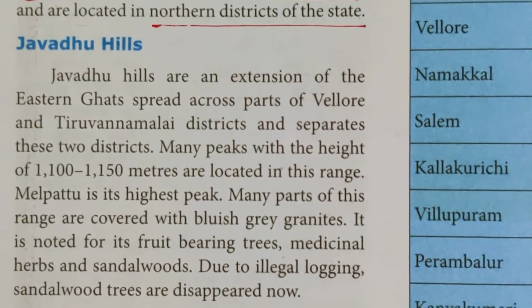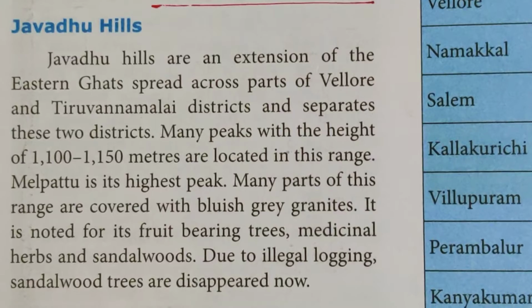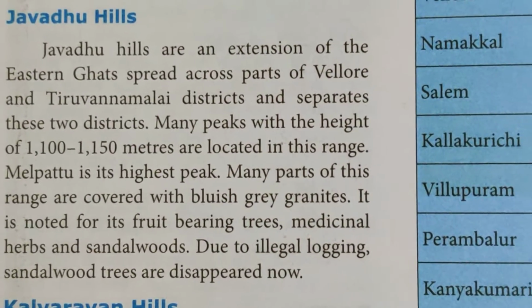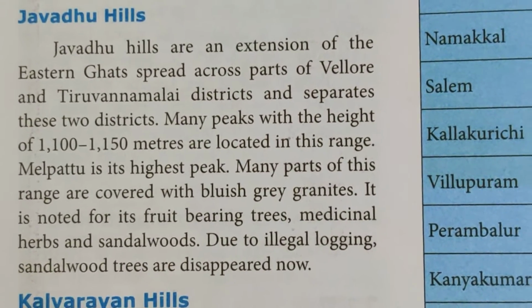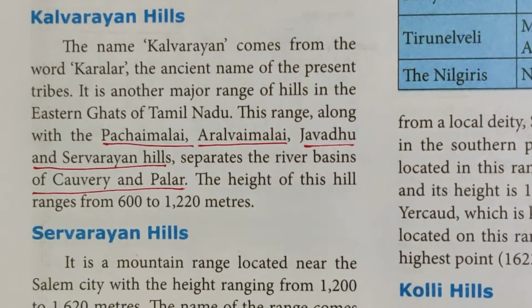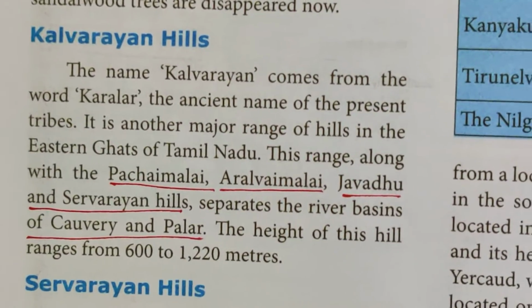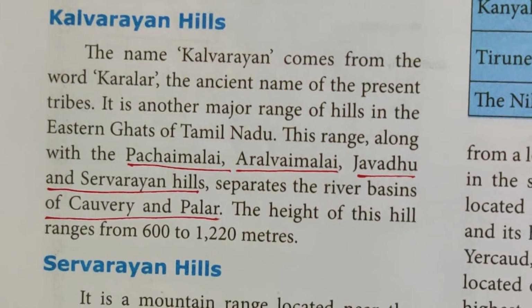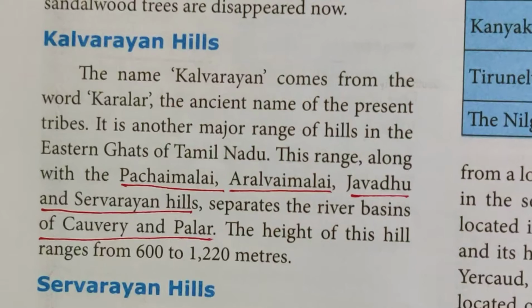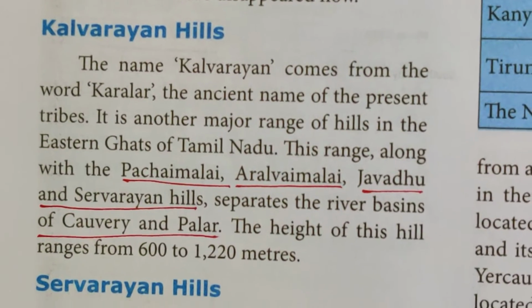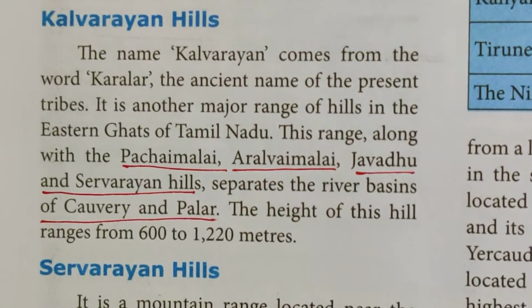Many parts of this range are covered with bluish grey granites. It is noted for its fruit bearing trees, medicinal herbs and sandalwoods. Due to illegal logging, sandalwood trees have disappeared now. Now Kalvarayan Hills. The name Kalvarayan comes from the word Karalar, the ancient name of the present tribes. So it's another major range of hills in the Eastern Ghats of Tamil Nadu. This range, along with the Pachamalai, Aralvai Malai, Javadu and Shervarayan hills, separates the river basins of Kaveri and Palar. The height of this hill ranges from 600 to 1220 meters only.